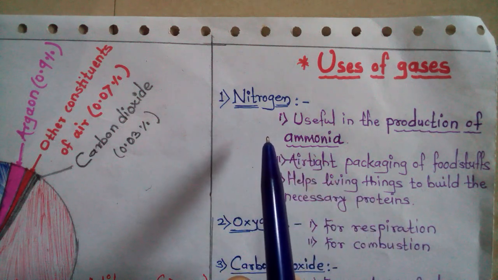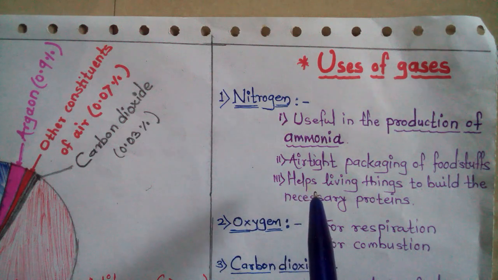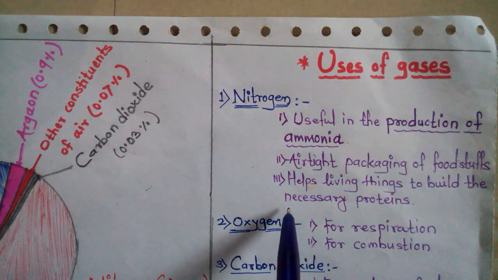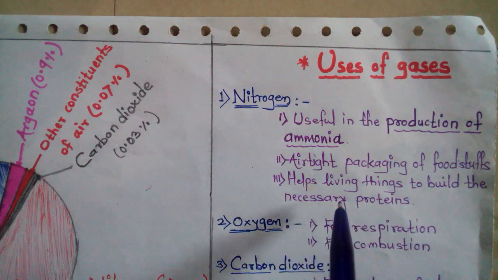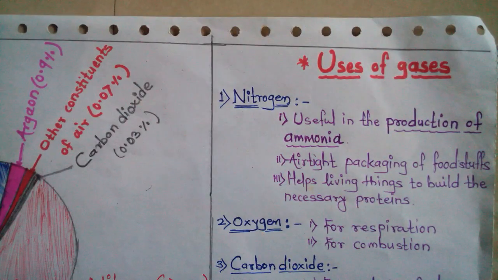Nitrogen is useful. See, we give fertilizer to crops, and on that sack they write NPK, where N means nitrogen. Okay, now the second one is oxygen.